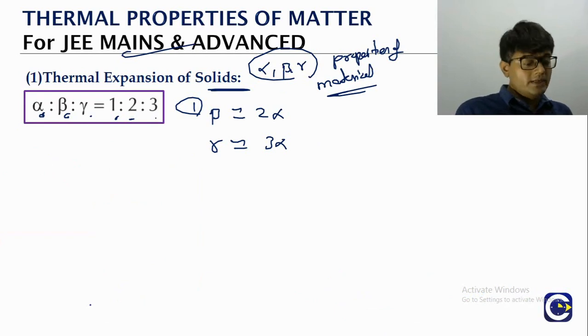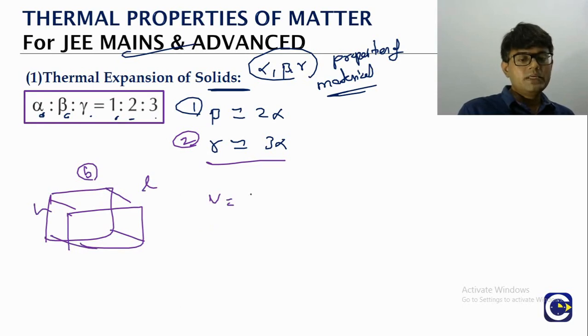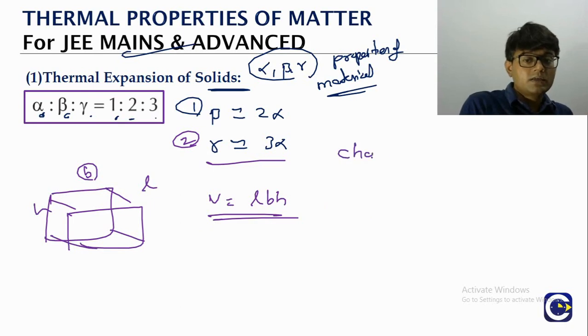Now the second one, we will try to do more mathematically. So gamma should be approximately equal to 3 alpha. Look at this. If you take a cuboid, for example, of length, breadth and height, then the volume is equal to L into B into H. If you look at the changes in terms of the values, the changes will be very small when you talk about the fractional changes.